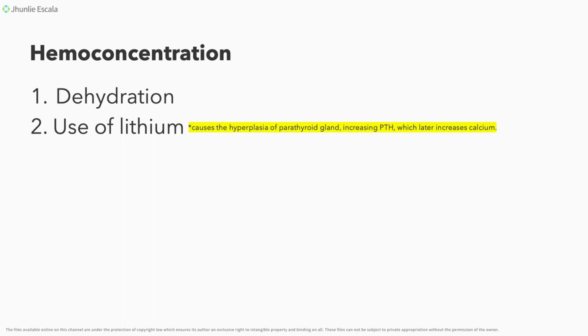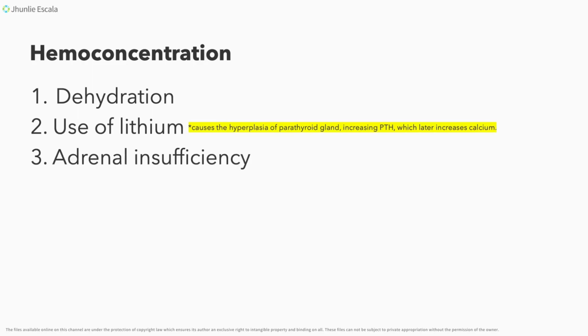Remember that your parathyroid gland is one of those glands that regulates your calcium in the body. So, our parathyroid hormone, kapatid, is directly proportional with your calcium. Kapag mataas po ang ating PTH, which the use of lithium causes, the hyperplasia of your parathyroid gland, the gland that produces your parathyroid hormone, it will later increase your calcium. The use of lithium, kapatid. We need to remember this one.